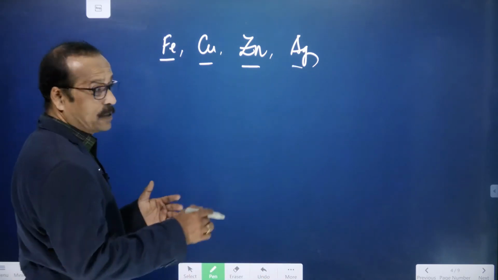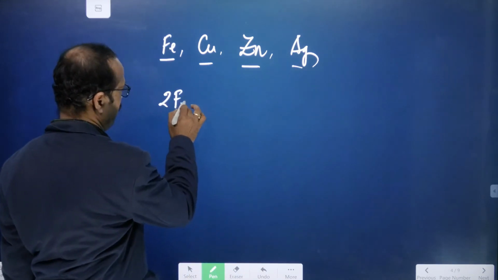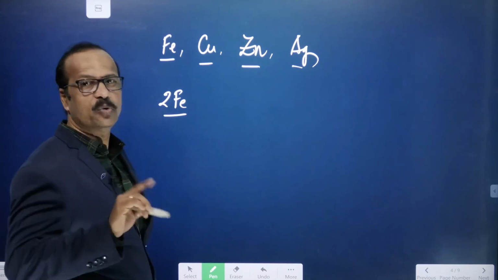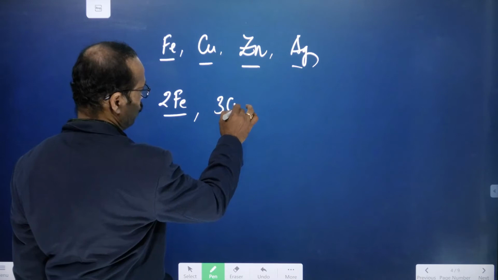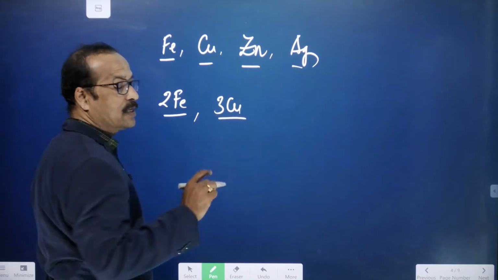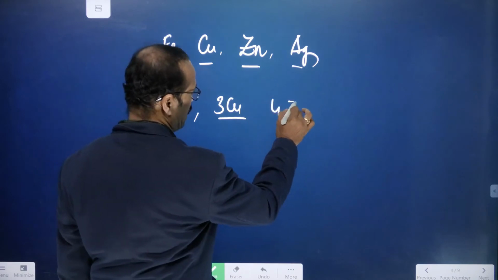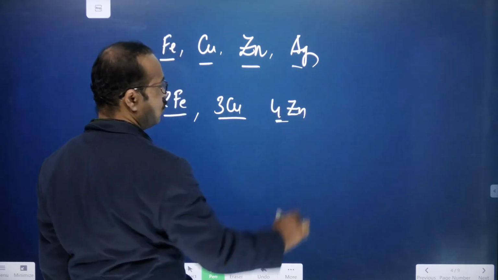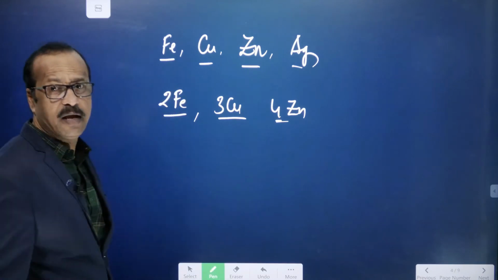Sometimes during the balancing of equations, we write like this also, 2Fe. So what is the meaning? Two iron atoms. For example, if you write 3Cu, there are 3 atoms of copper. Like 4Zn, there are 4 atoms of zinc. Generally, these are the metals, right?